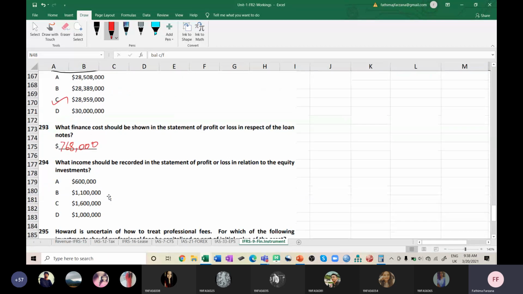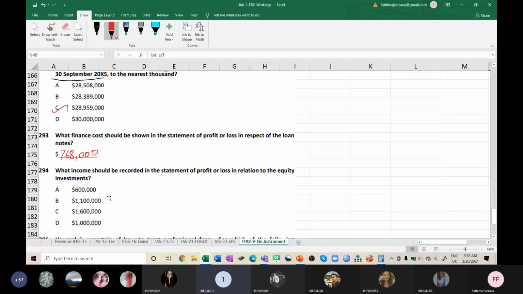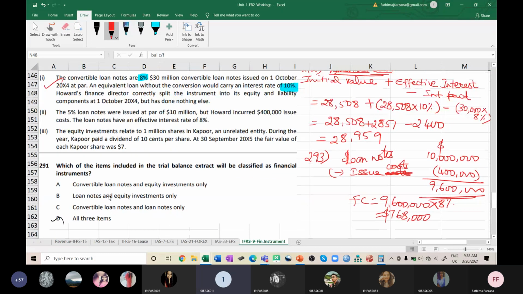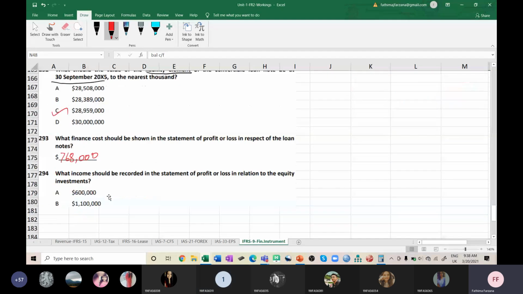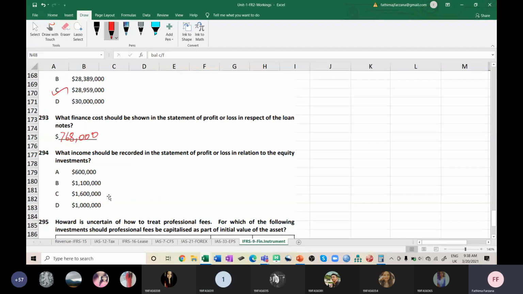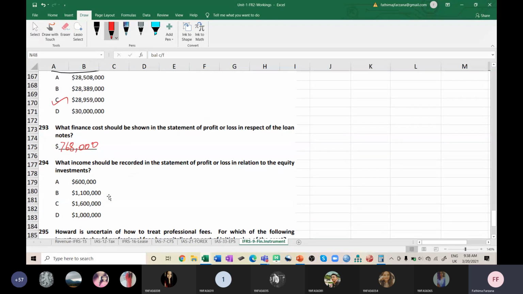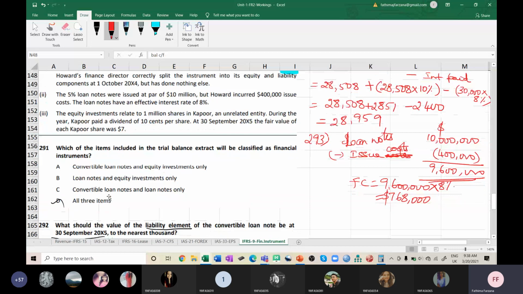What is 294? Yes. Ma'am, can you just scroll up? Okay. So 294. What income should be recorded in the statement of profit or loss in relation to the equity investment? Now they are asking about equity investment. Let's see anything about equity investment is given. Yes, something is given in question number 3. So this is done. The equity investment relates to 1 million shares in Kapoor, an unrelated entity. During the year, Kapoor paid a dividend of, so this is an investment.